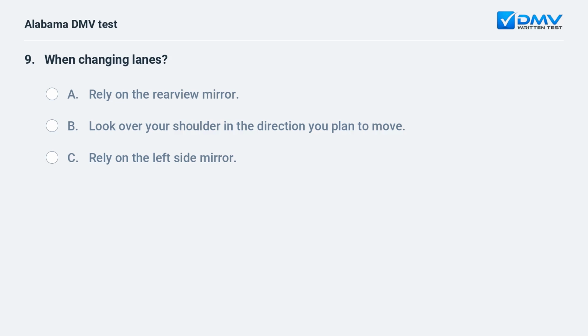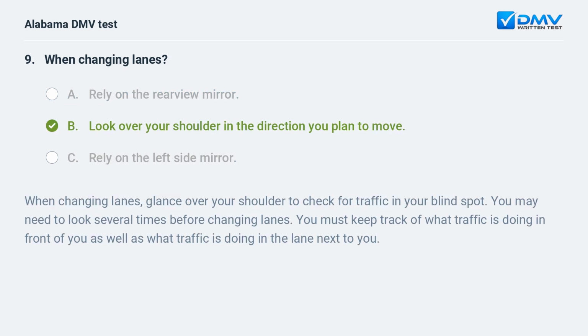When changing lanes, A. Rely on the rearview mirror. B. Look over your shoulder in the direction you plan to move. C. Rely on the left side mirror. B. Look over your shoulder in the direction you plan to move. When changing lanes, glance over your shoulder to check for traffic in your blind spot. You may need to look several times before changing lanes. You must keep track of what traffic is doing in front of you as well as what traffic is doing in the lane next to you.